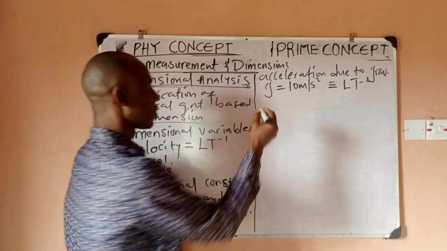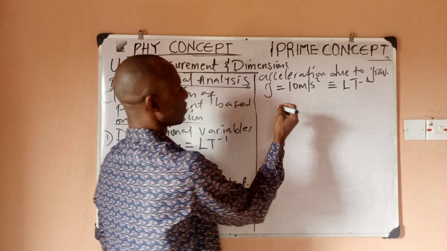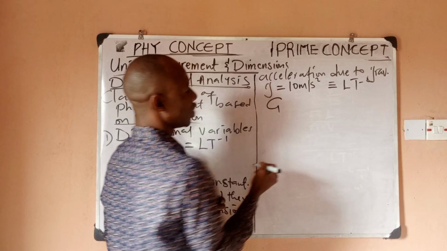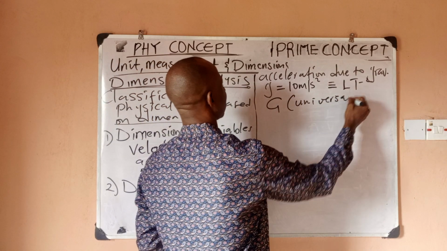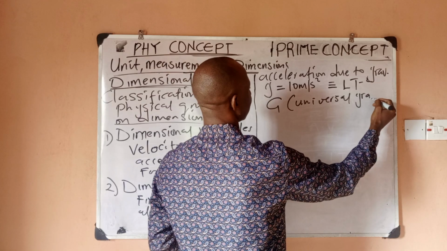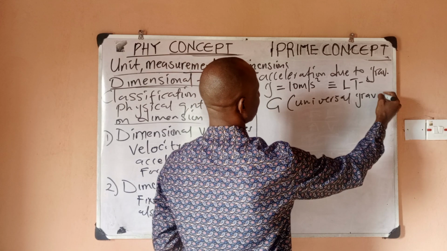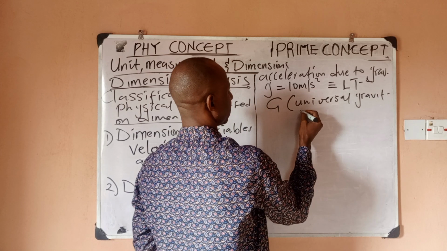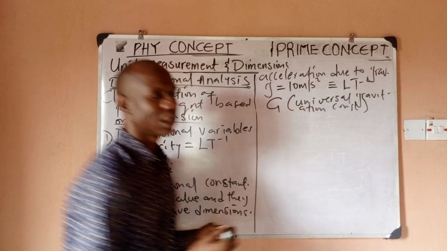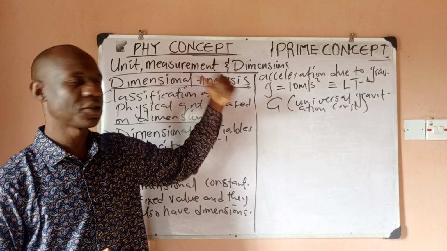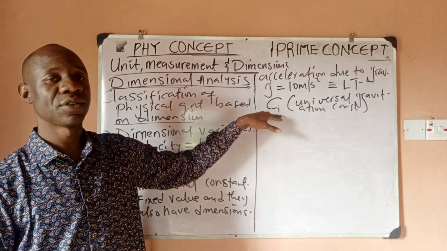Number 3, another example is capital G, which is the universal gravitational constant. You know it, capital G. We derived the dimension in our previous video. Universal gravitational constant is also a constant.